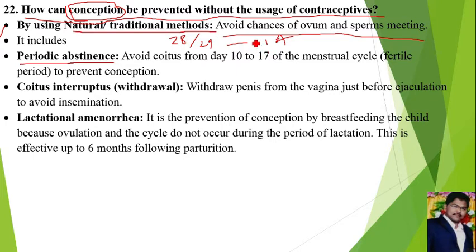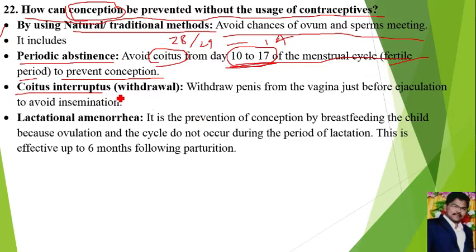Hence, if couples avoid intercourse from the 10th to 17th day of the menstrual cycle, then the ovum that is released in that time degenerates. If the couple avoids intercourse or coitus from the 10th to 17th day of the menstrual cycle to prevent conception or pregnancy, that is called periodic abstinence. This 10th to 17th day of the menstrual cycle is called the fertile period, because during that period only there is a chance of release of the ovum.